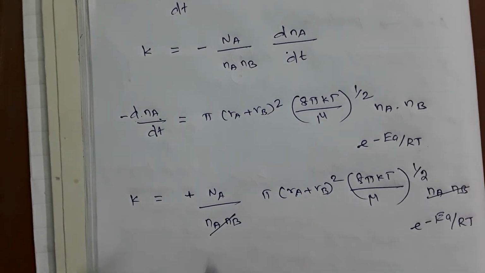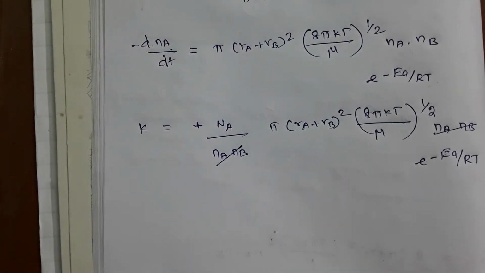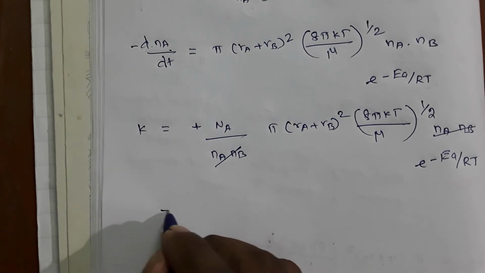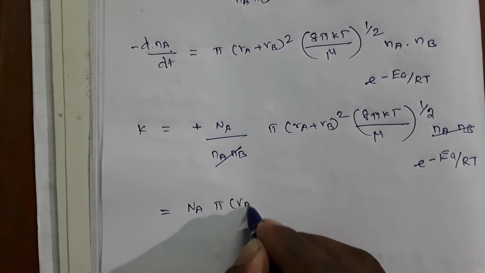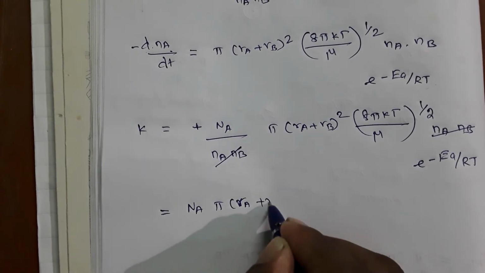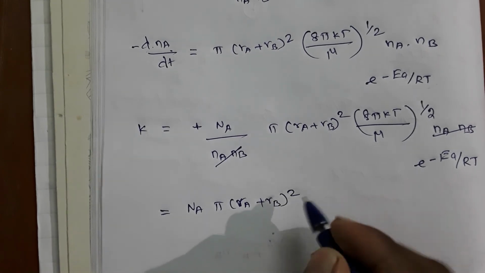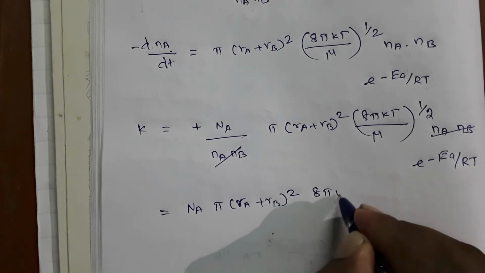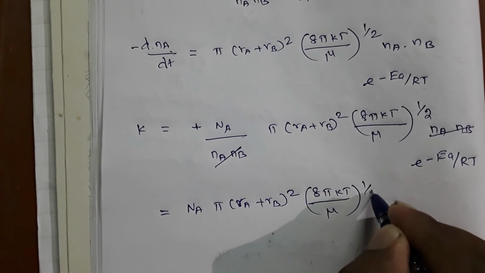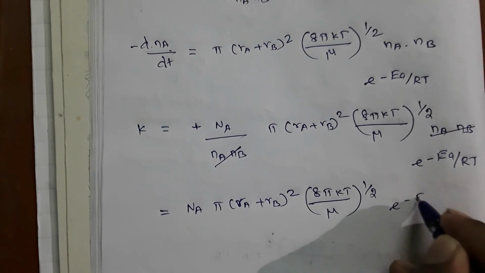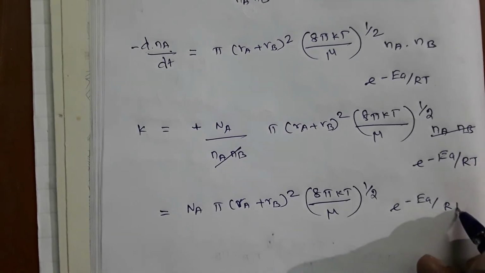These two are cancelled out. Then the remaining is Na pi Ra plus Rb whole square, 8 pi kT by mu to the power 1 by 2, exponential of minus Ea by RT.